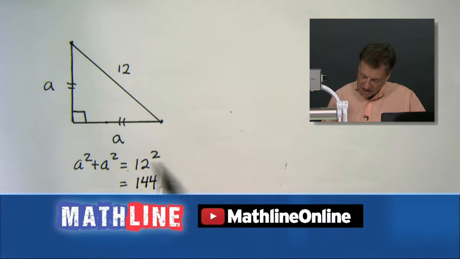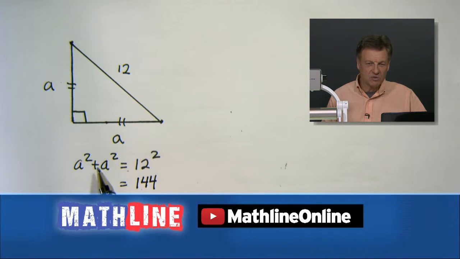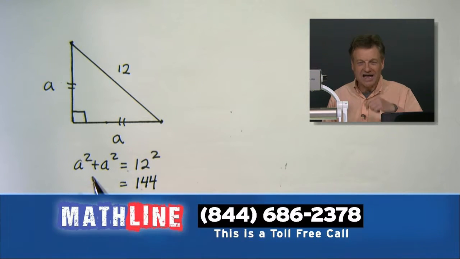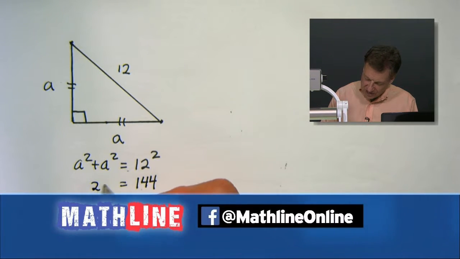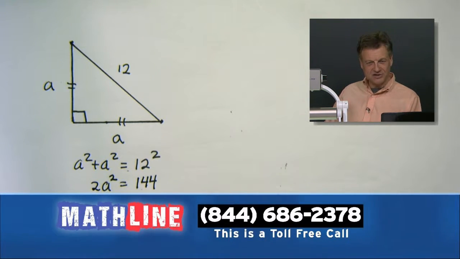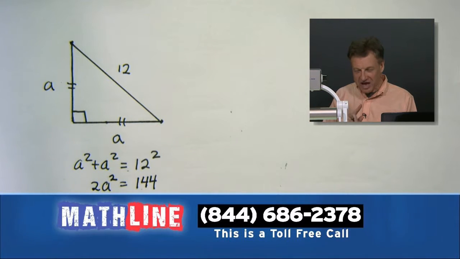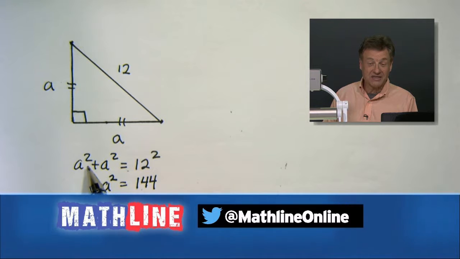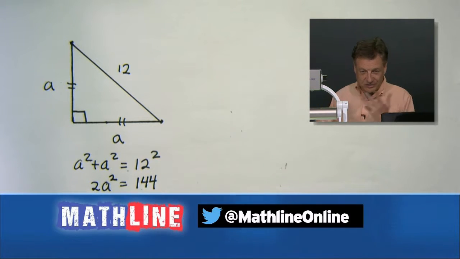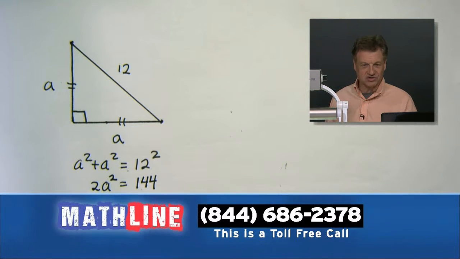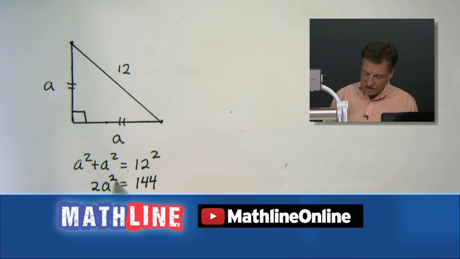Yes. Good. And by the way, I've got an a squared and a squared. What are we going to get when we add 1 and 1? I know you can answer that. And I'm going to have 2 what then? I'm going to have 2a squared. I notice a little hesitation on you there. It's also very important to realize that a lot of our geometry students and algebra students, when they see a problem like this, they want to add those exponents too. They're just an a squared, get another one. I got 2a squared. So that's where we are. Are you good so far? Yes. Follow what I did.